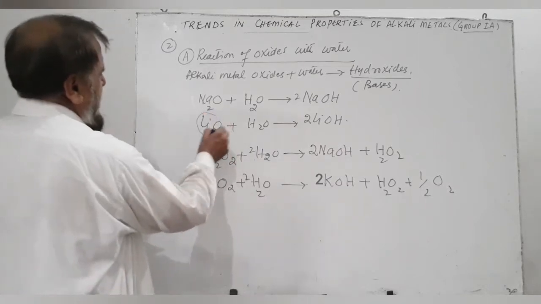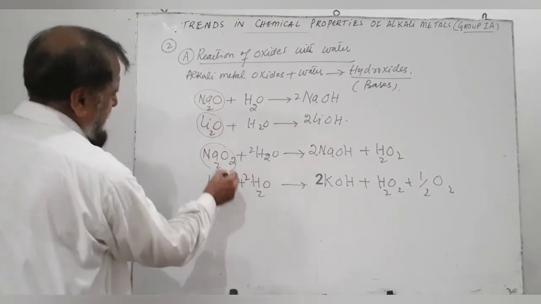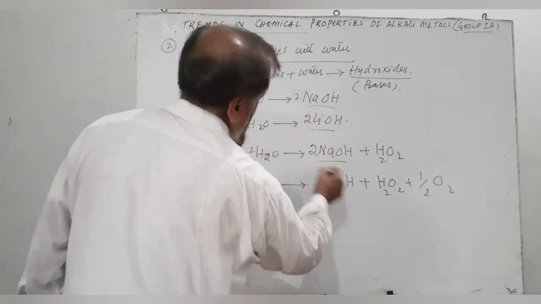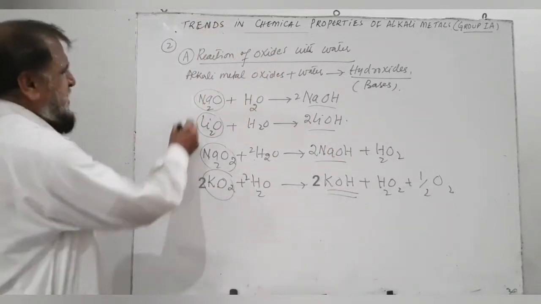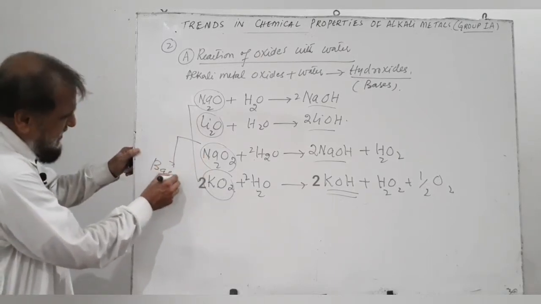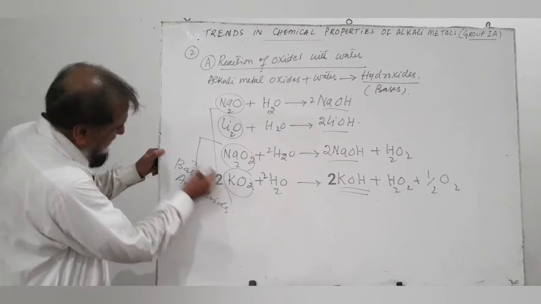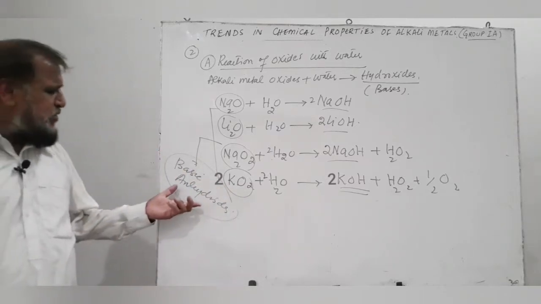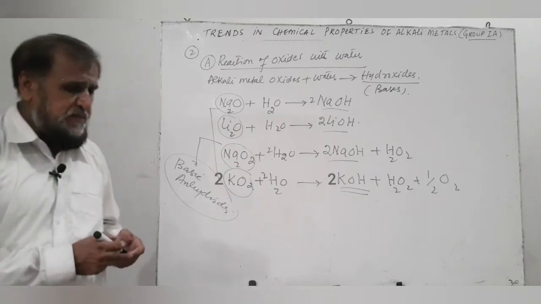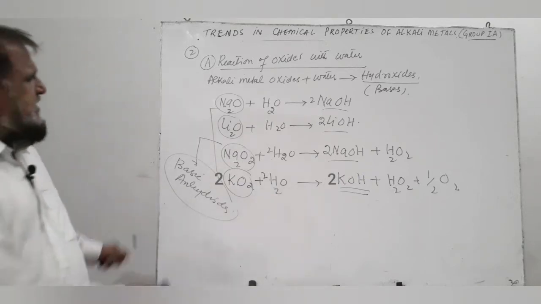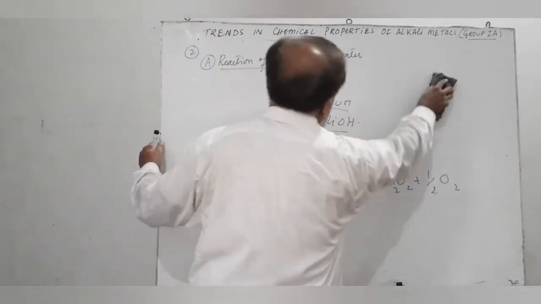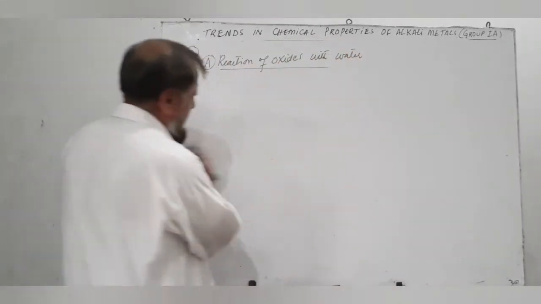As these metal oxides react with water, they produce hydroxides, which are strong bases. That is why these oxides are also known as basic anhydrides. Anhydrides mean compounds without water which react with water and produce bases. Now the second aspect of oxides is that they can react with dilute acids and produce salts.